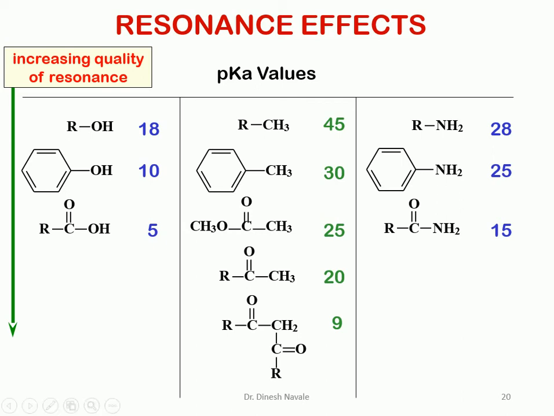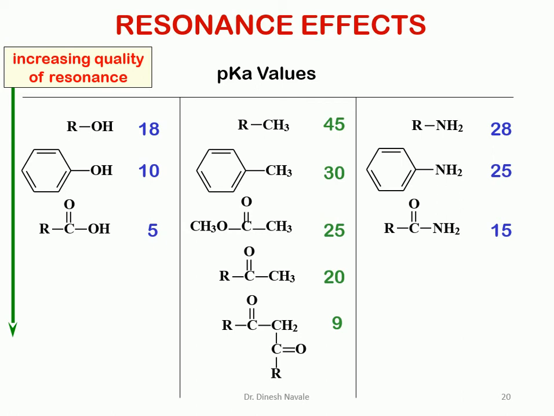Although phenol has more resonating structures than acetic acid, all the resonating structures of phenol contain the negative charge on a carbon atom, whereas the two resonating structures of acetic acid contain the negative charge on an oxygen atom. So the resonating structures of acetic acid contribute more to the resonance than those of phenol.